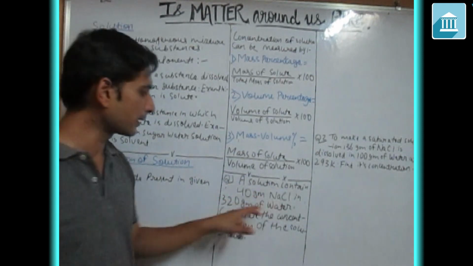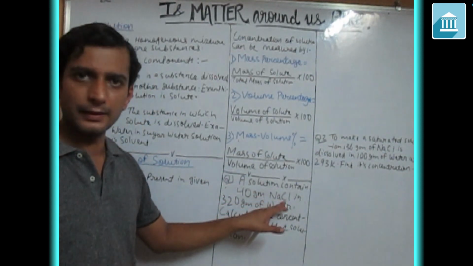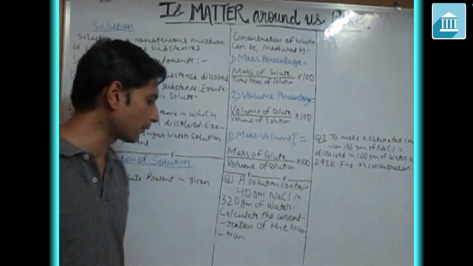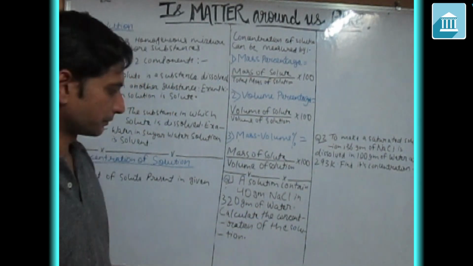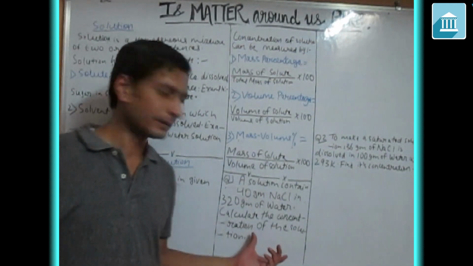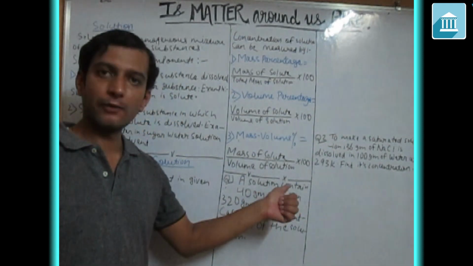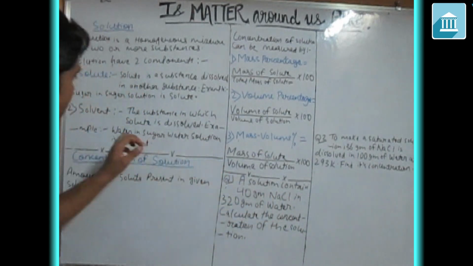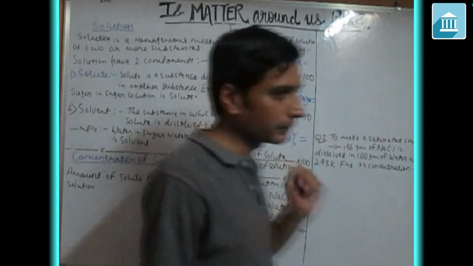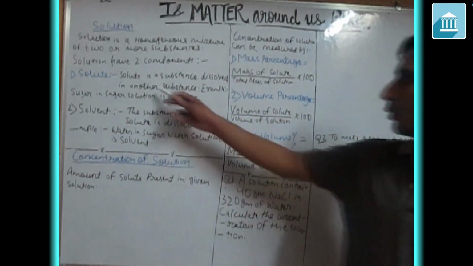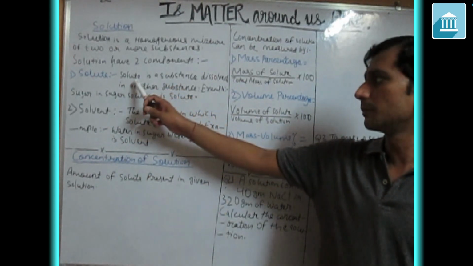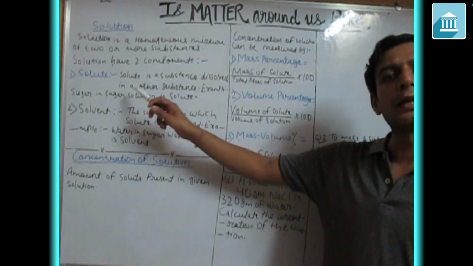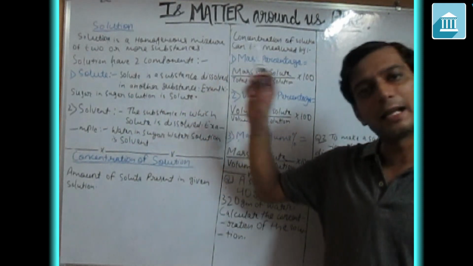A solution contains 40 gram NaCl in 320 gram of water. Calculate the concentration of the solution. Now, I have told you what solute is: the quantity which is given in less quantity.